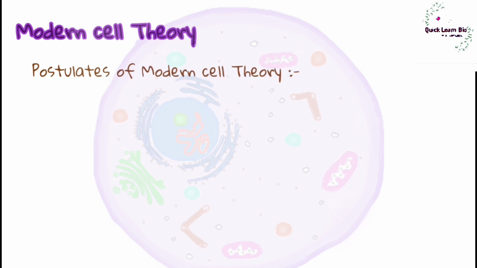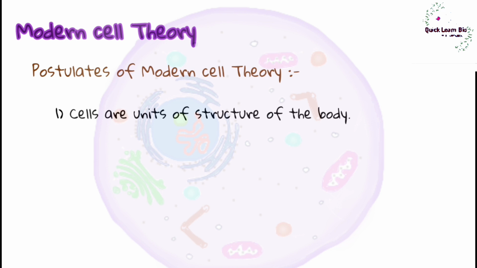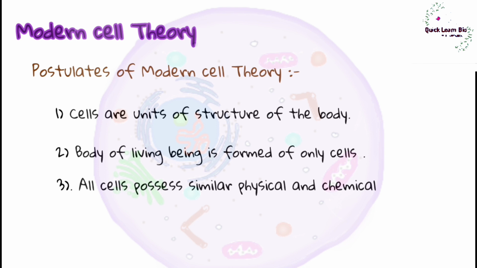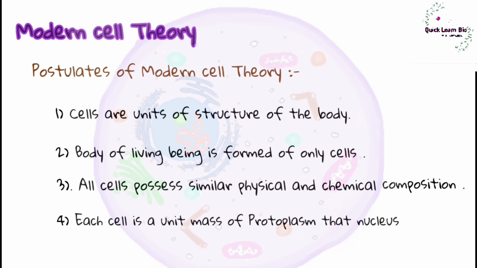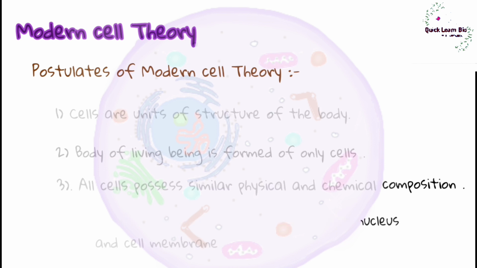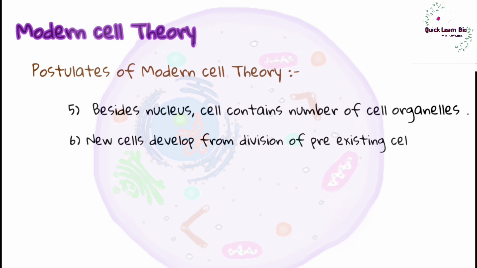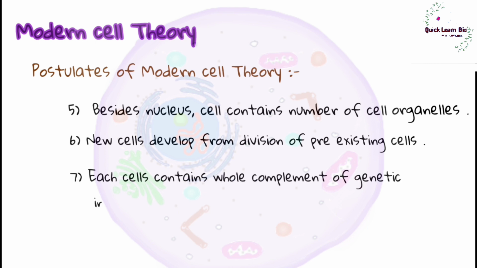Postulates of modern cell theory are: 1. Cells are units of structure of the body of all living organisms. 2. The body of a living being is formed of only cells and their products. 3. All cells possess similar physical and chemical composition. 4. Each cell is a unit mass of protoplasm that contains a nucleus and cell organelles. 5. Besides the nucleus, a cell contains a number of subunits or cell organelles. 6. New cells develop from pre-existing cells. 7. Each cell contains the whole complement of genetic information, not only for itself but for the whole organism.